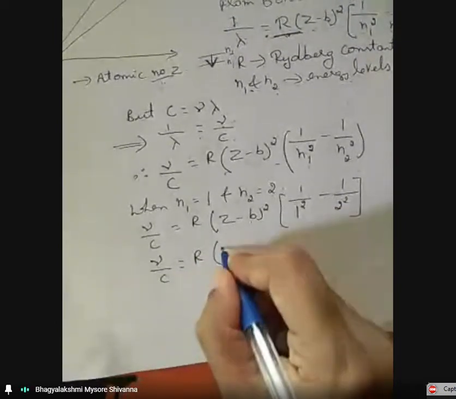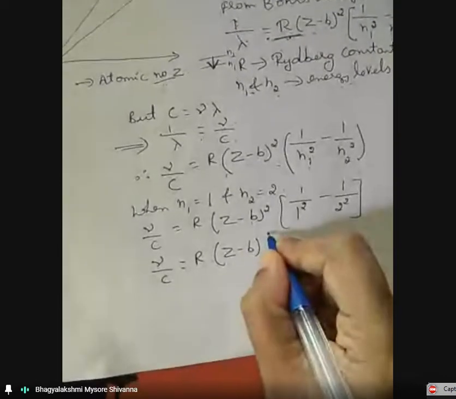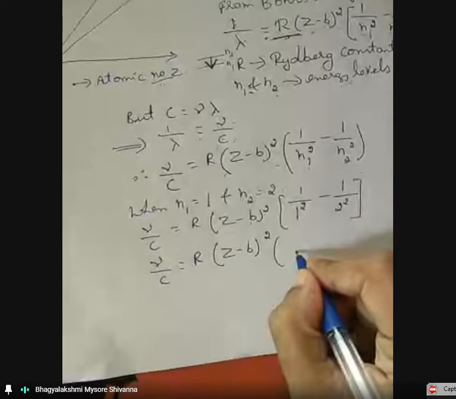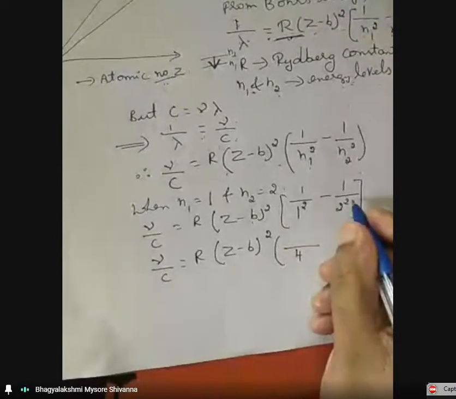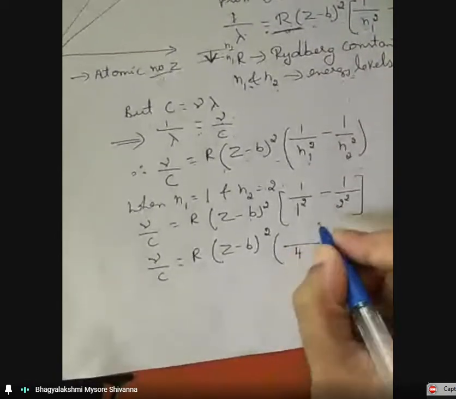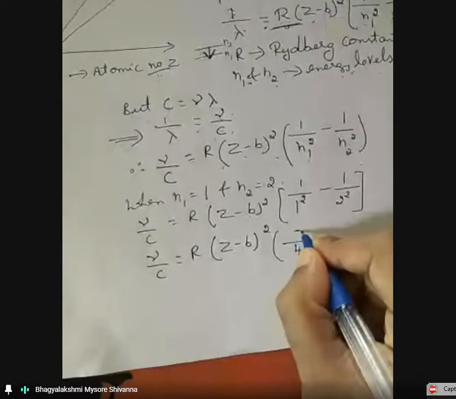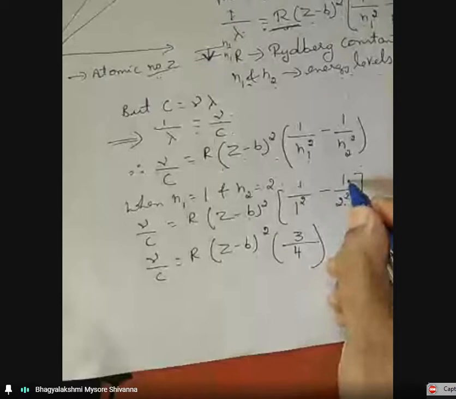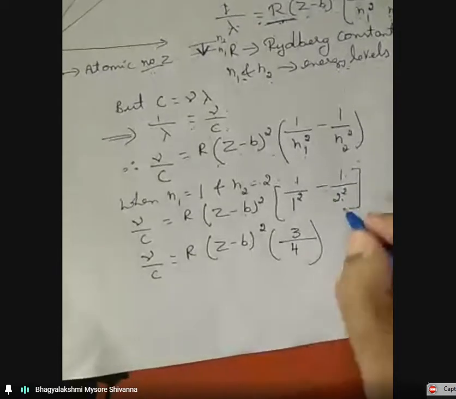Take the LCM: 2 square is 4, and 4 minus 1 is 3, therefore 3 by 4.